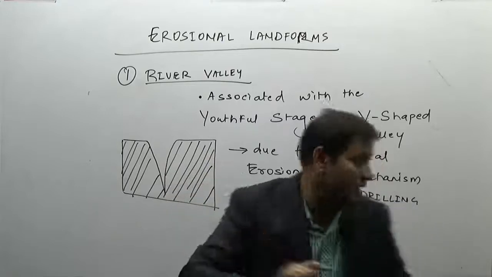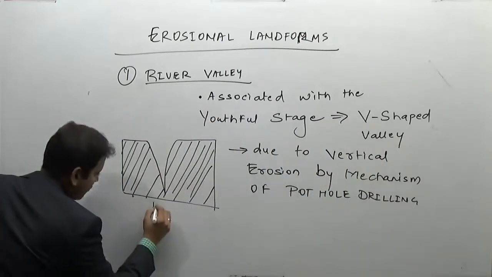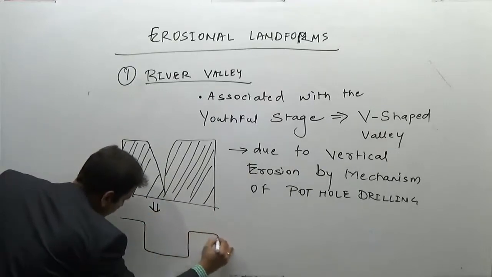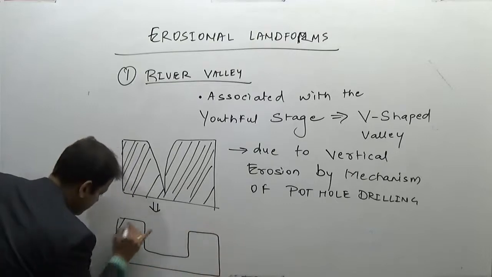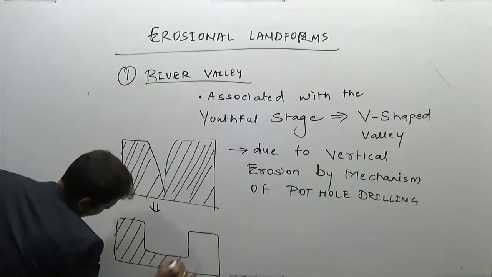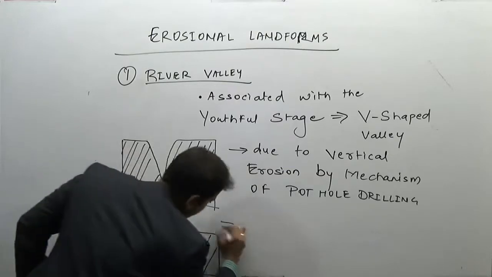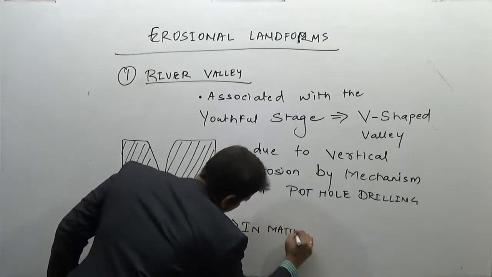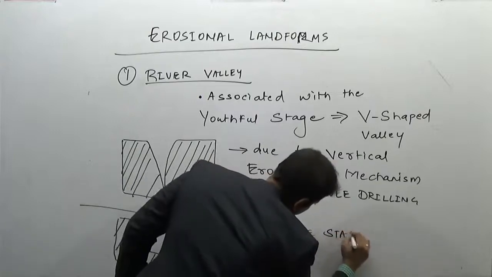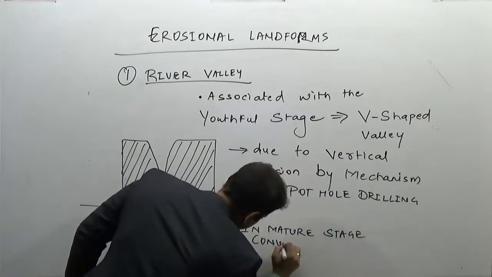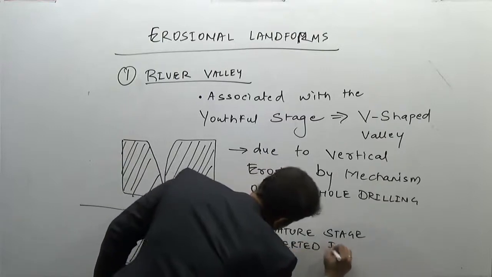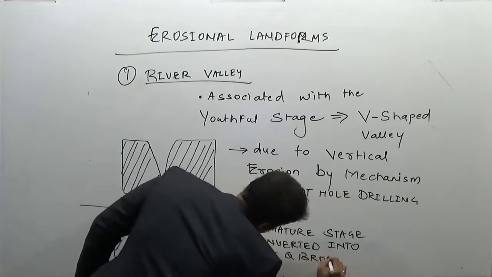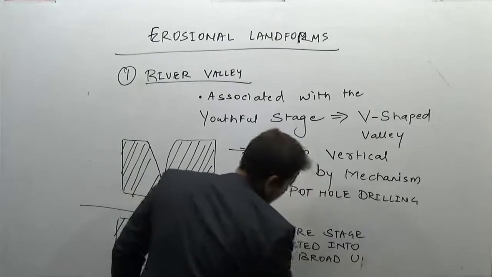But in the mature stage, these V-shaped valleys are over a period of time converted into flat and broad U-shaped valleys.